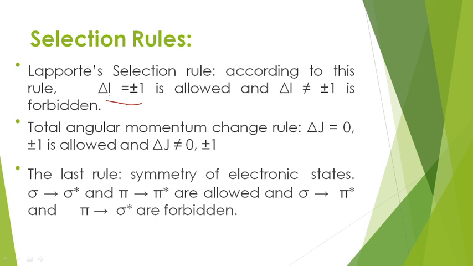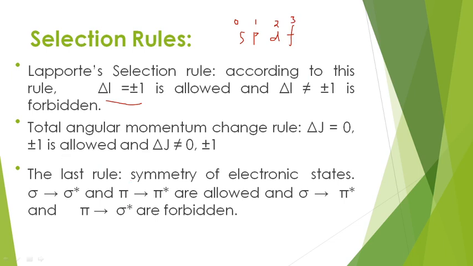Here L indicates the azimuthal quantum number. That means if you have S, P, D, F orbitals, for the S orbital L is equal to 0, for the P orbital 1, for the D orbital 2, for the F orbital 3, as we already know.